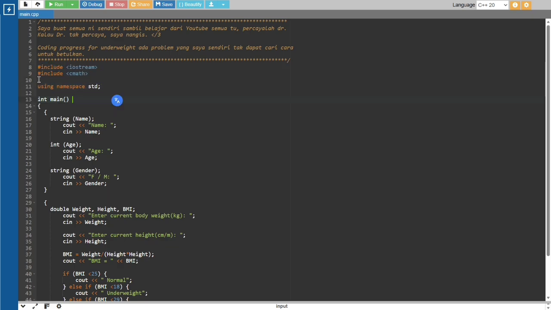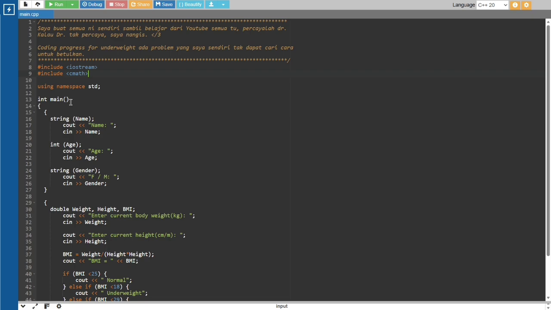these 4 lines. First is to include iostream, which is the basic library for coding, and cmath. cmath is the library for mathematical coding, where we can do operations for calculations and so on. And then using namespace std with the double semicolon, and then int main.